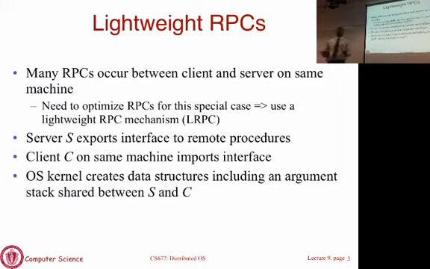So you spend effort in processing the packet through your network protocol stack when the server was on the same machine. So can you somehow reduce that overhead is the question. Lightweight RPCs provide you a mechanism to do that. They are only used in the special case where the client and the server run on the same machine. So the question is, what could you do to reduce the overhead?